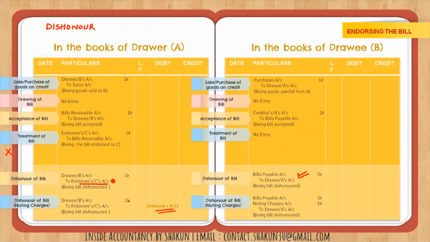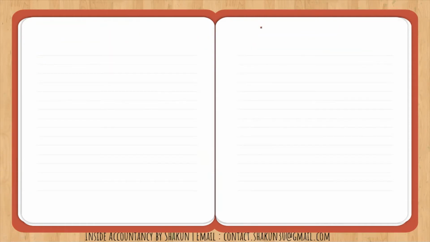Okay. So again, I'd like to reiterate here that in the books of the drawer, the entry changes. Always the drawee account is debited. In case of retention, to bills receivable. In case of discounting with the bank, to bank. In case of endorsing, we'll write the name of the endorsee. Now we come to the last case, that is sending the bill to the bank for collection.